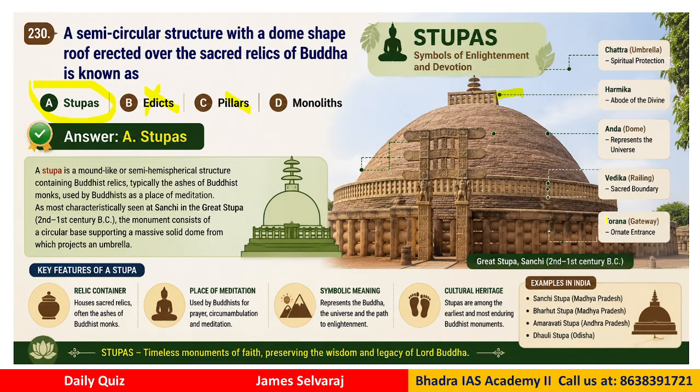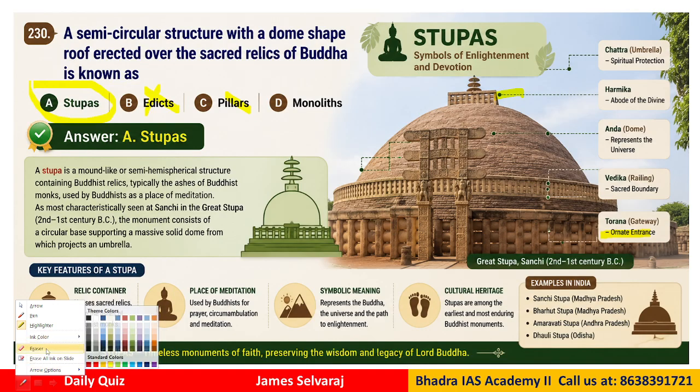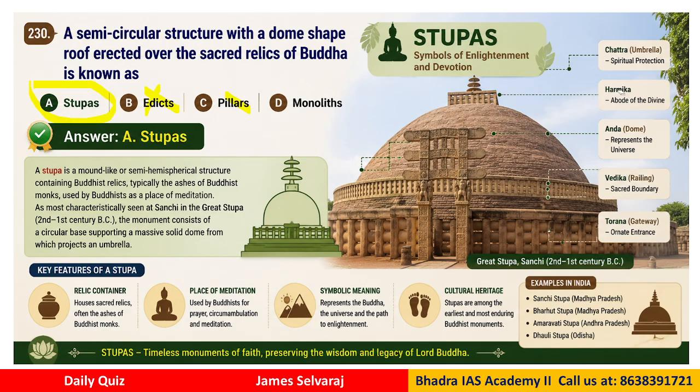Then a Torana, the gateway, the ornate entrance. Can you see? Each part of the stupa has a particular meaning. That is how they traditionally put concepts with a religious sense and created this. So remember all these details for your exam preparation.